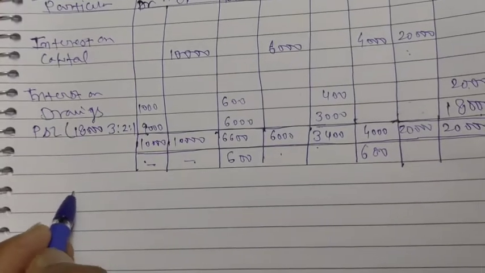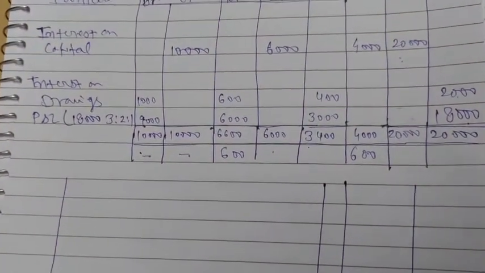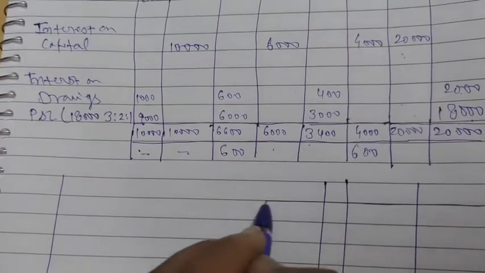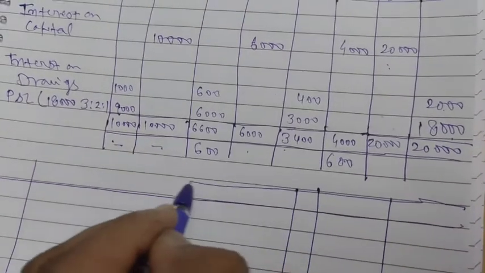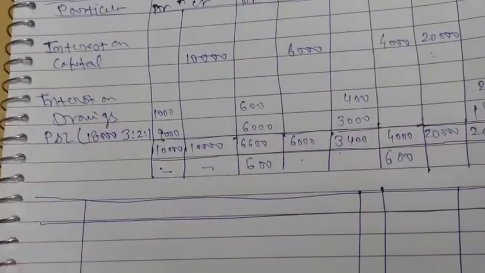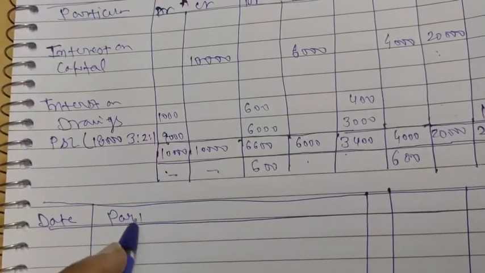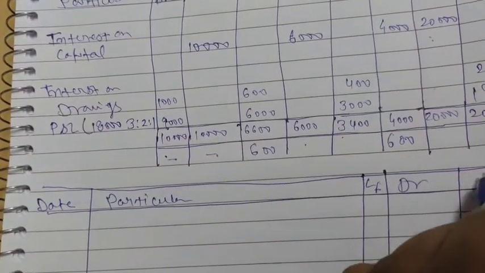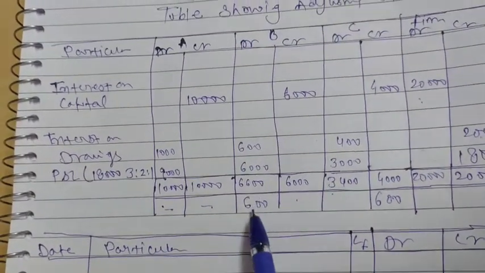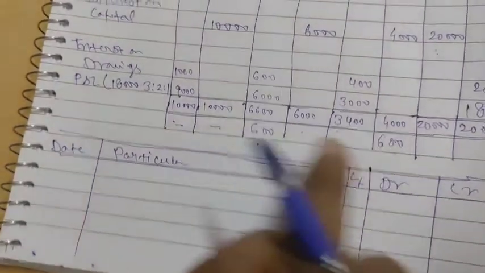Now we pass our journal entry in the format of a journal. It will be checked by you, debit and credit are equal. Okay, S is debit and T partner is credit by the same amount, 600.